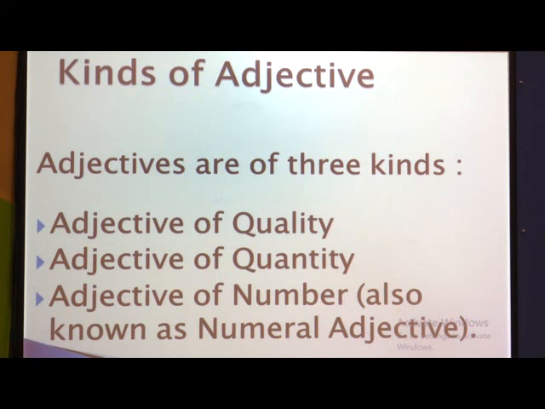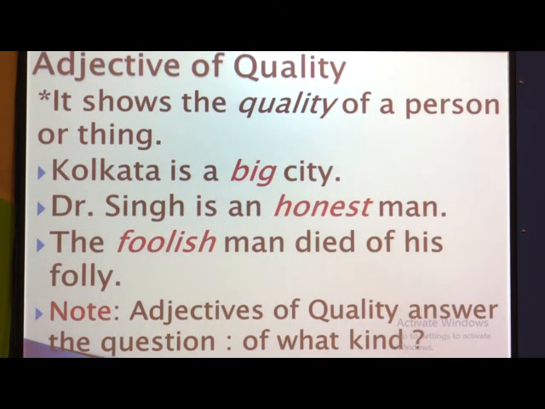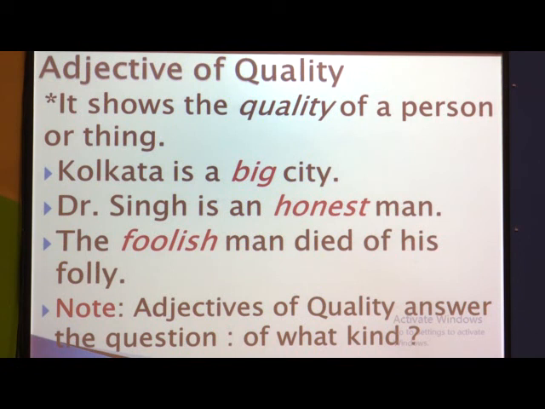So the first one we will see in detail is the adjective of quality. The adjective of quality shows the quality of a person or thing. For example, Kolkata is a big city. Okay, before going to see the next 2 examples, see here I have given a note which is very important, which helps you to identify the adjective of quality in sentences. What is the note? For adjectives of quality, the answer is got by the question of what kind.